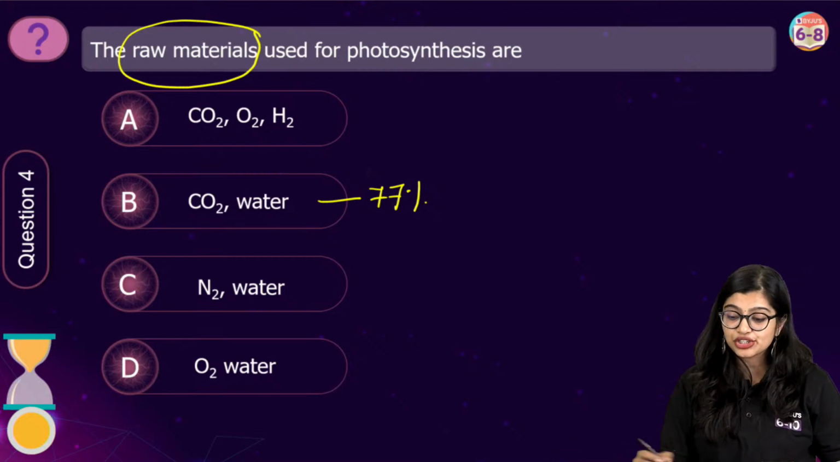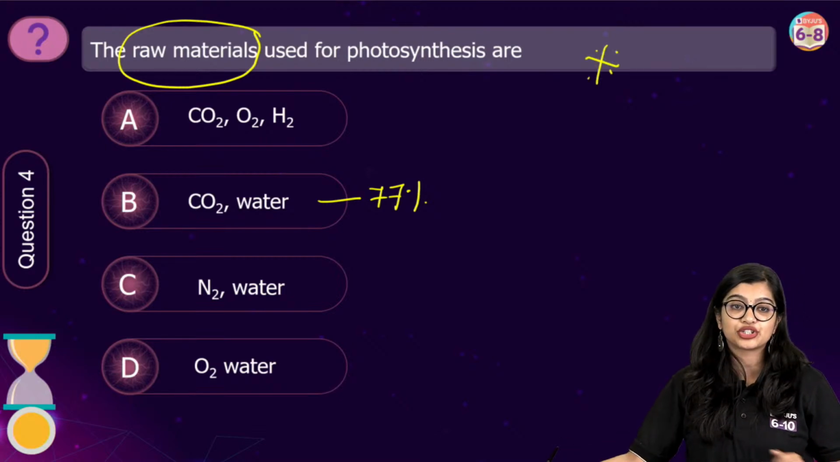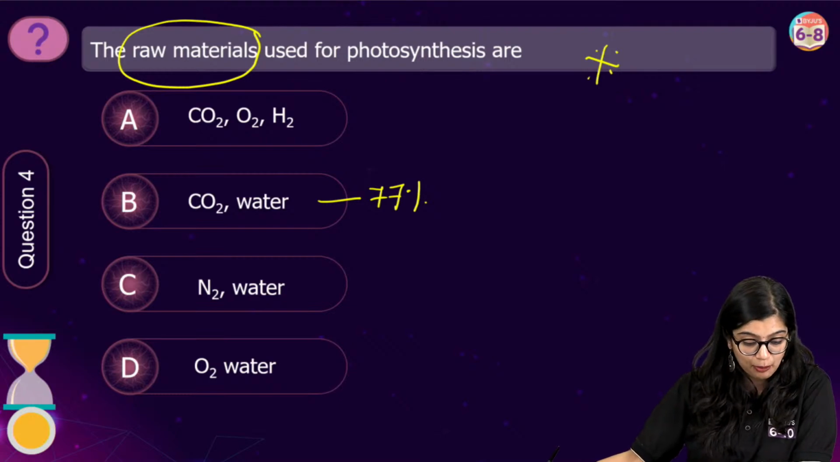Ma'am, this can come for assertion reason. Yes, this will come for assertion reason as well. So this right here is very important.